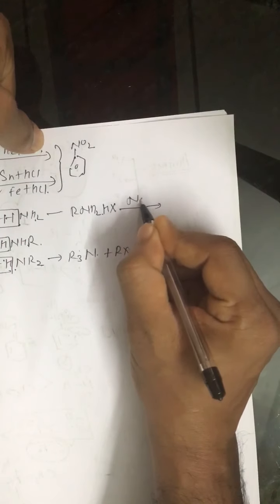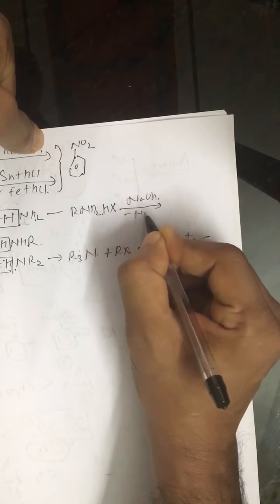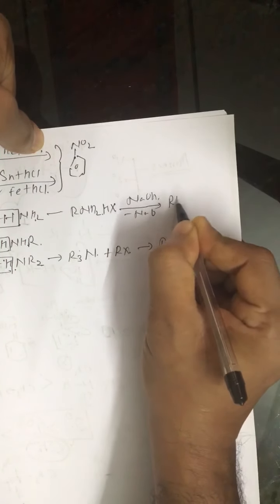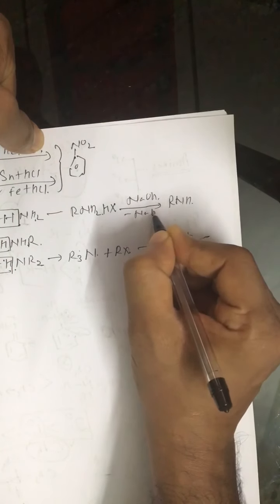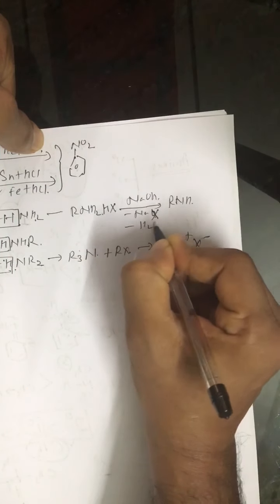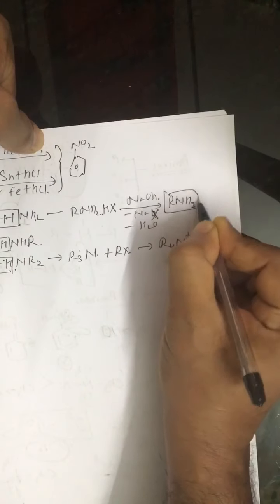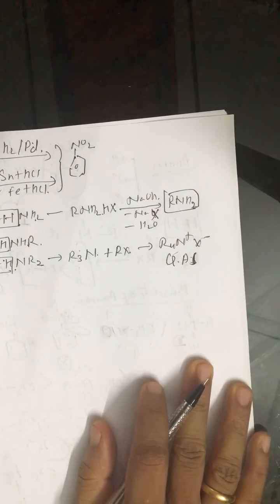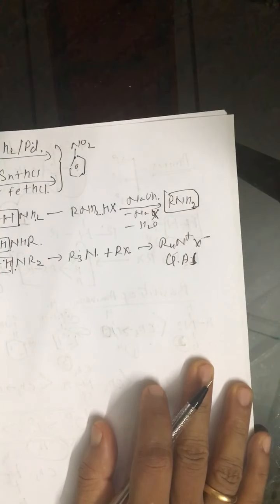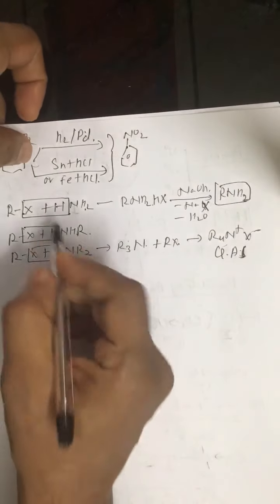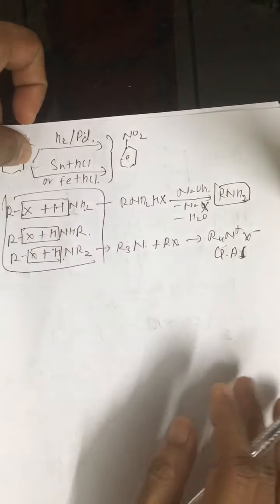When this is treated with NaOH, we get RNH2 back. This is the removal of NaX and removal of water, and we get RNH2 back. So this method is called Hoffman's method.